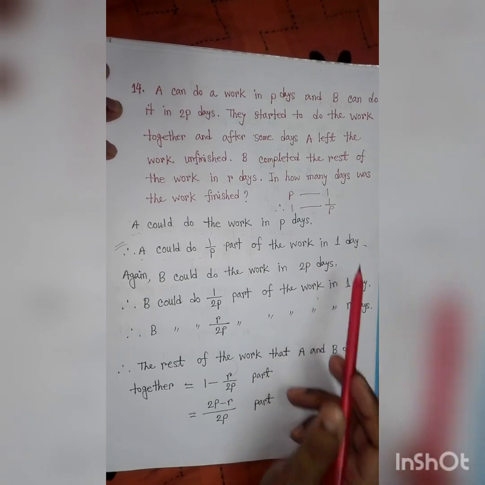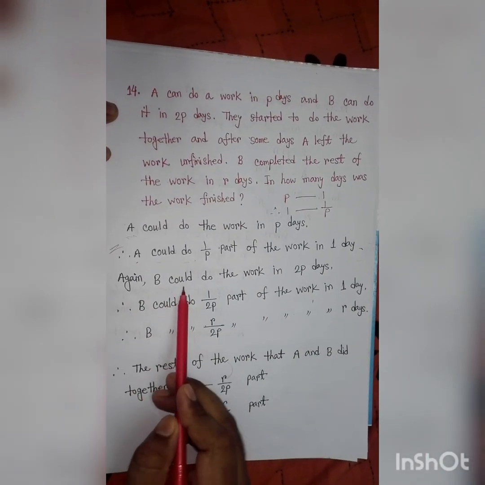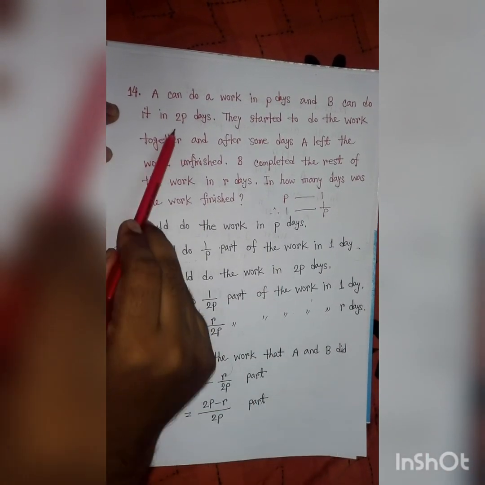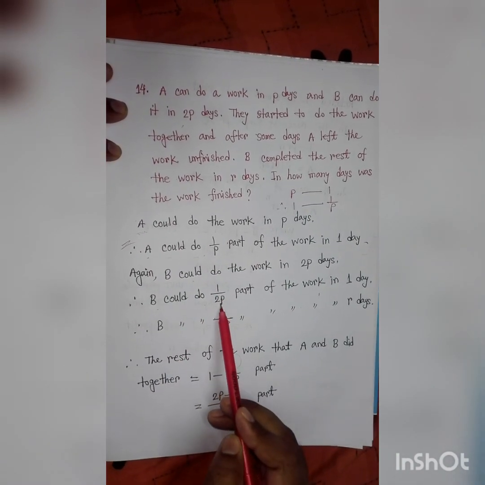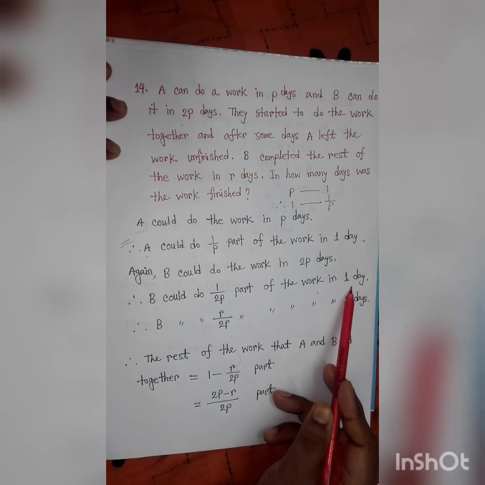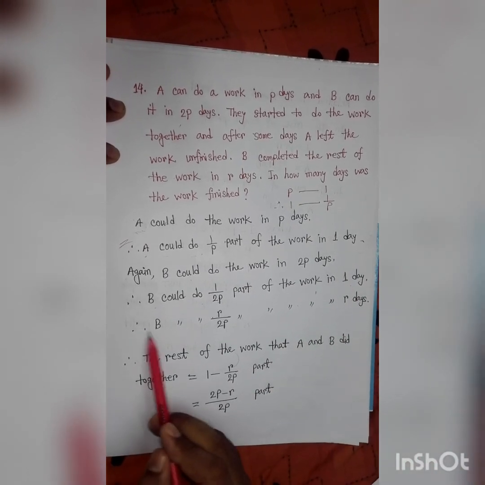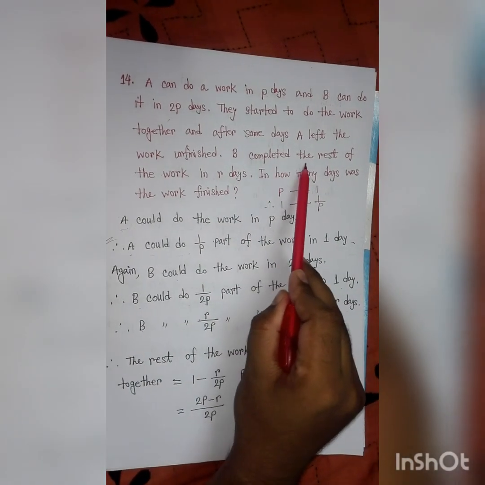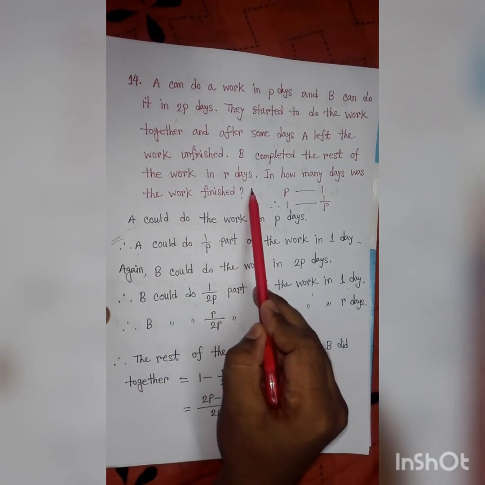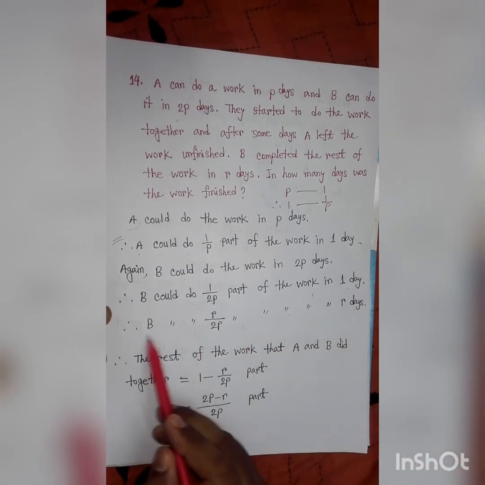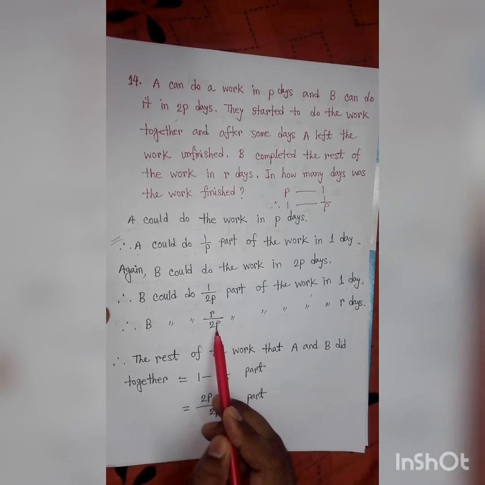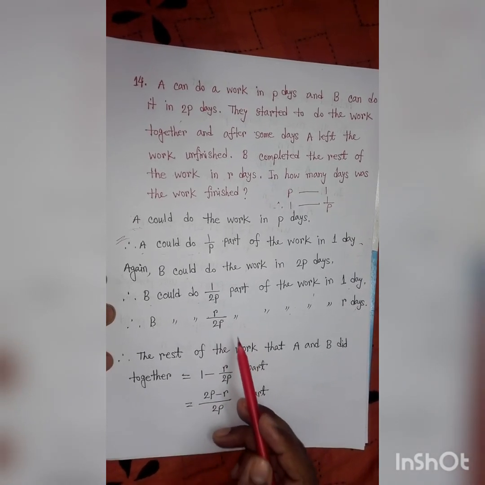Again, B could do the work in 2P days. So B could do 1 by 2P part of the work in 1 day. Again, here B completed the rest of the work in R days. So in R days B could do R by 2P part of the work.